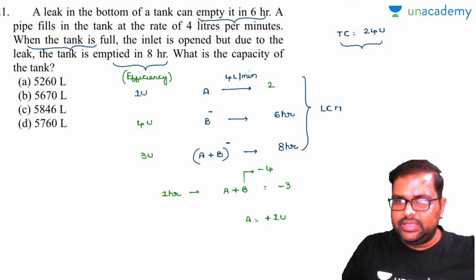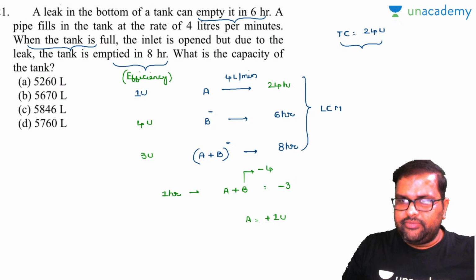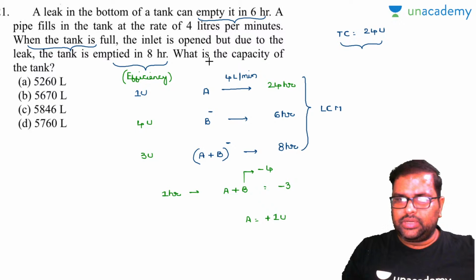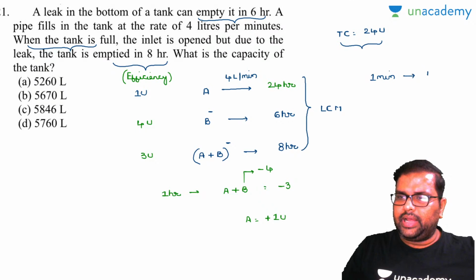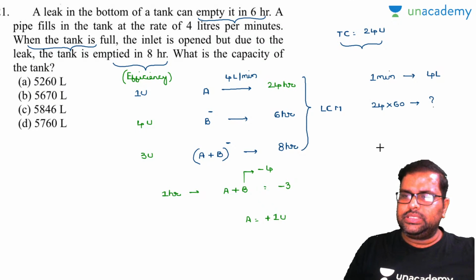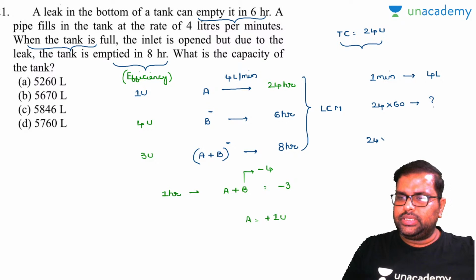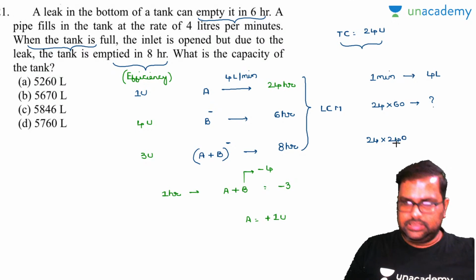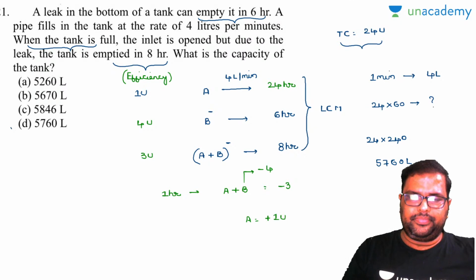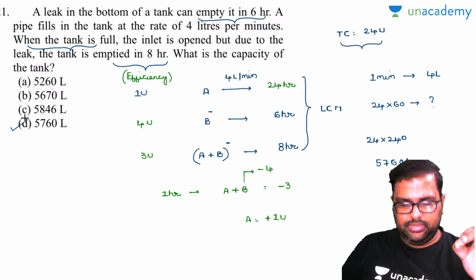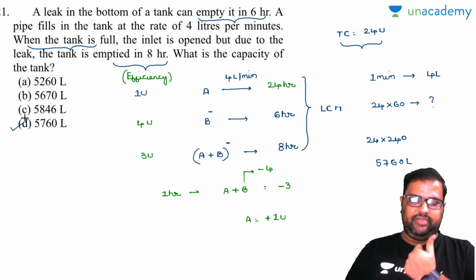Now see here, this is very easy to calculate. Yes, I have done this very easily. Now see, what is the question asked? What is the capacity of the tank? This inlet pipe in 1 minute can fill 4 liters of the tank. So how many minutes do you have in total? 24 hours are there. Convert it into minutes: 24 into 60, into 4 liters, which is the tank capacity. Yes, and your option is 5760 liters, option D. That's it. So do it by the LCM method, you can solve each and every question very fast and very easily.